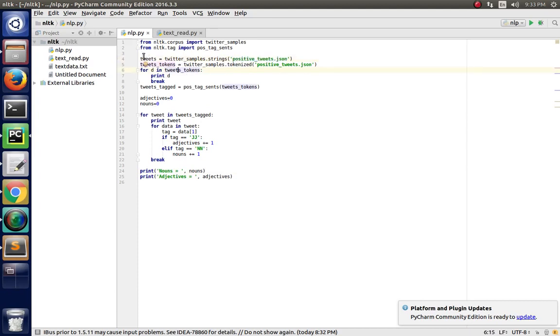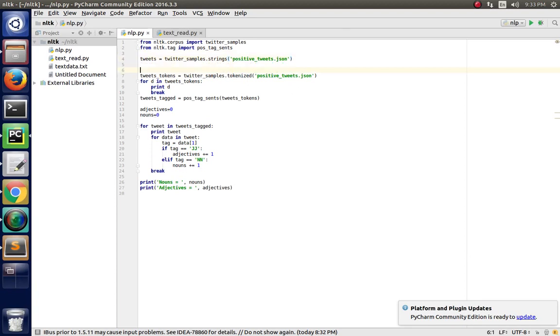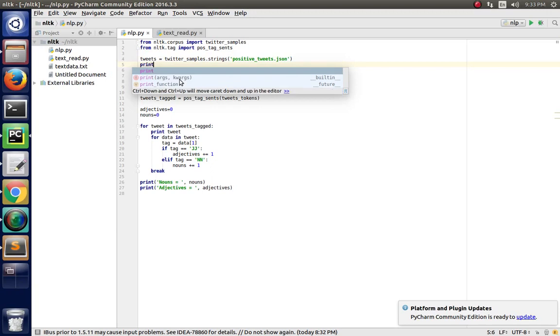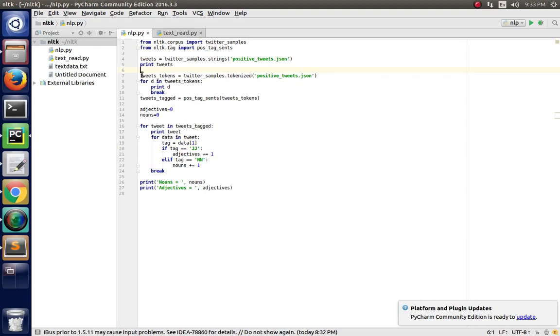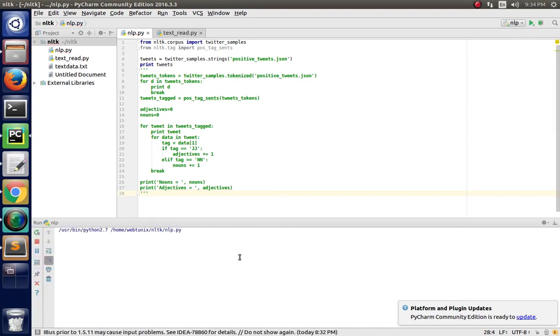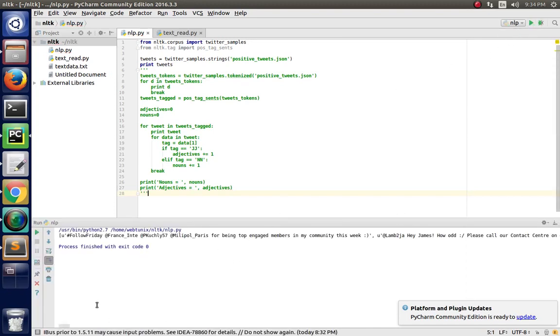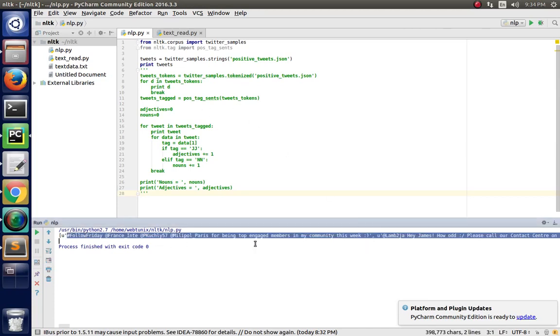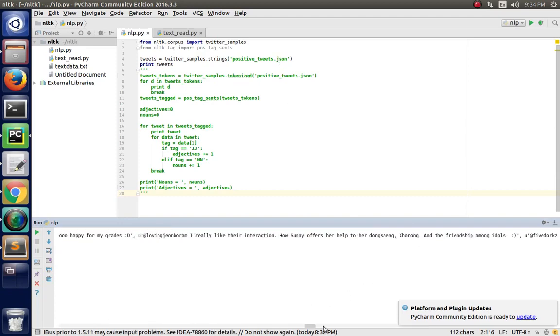Firstly we make this Twitter step, just showing you what the result is. Print tweets, and all the remaining code I am going to hide. It is a very big file, you may look at this. This is the data inside this JSON file, and this is a very big amount of Twitter data.